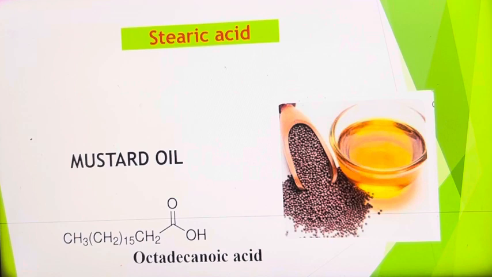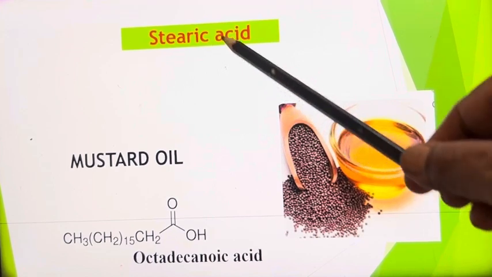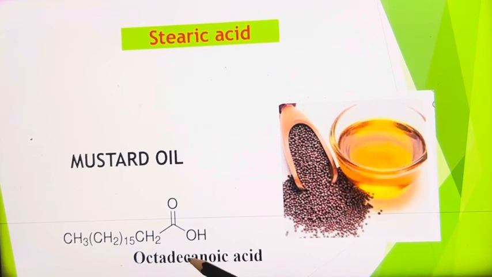Stearic acid is also a saturated acid. It is obtained from mustard oil. From mustards, on crushing you will get oil. It is an ester of stearic acid. On hydrolysis you will get stearic acid. Its systematic name is octadecanoic acid.